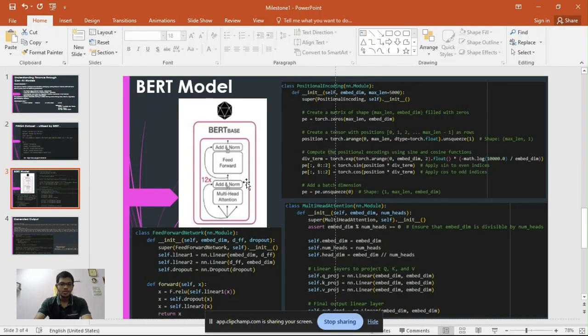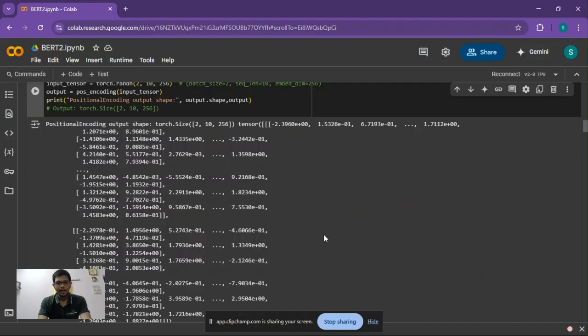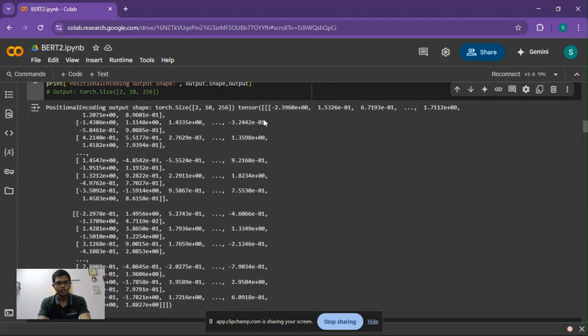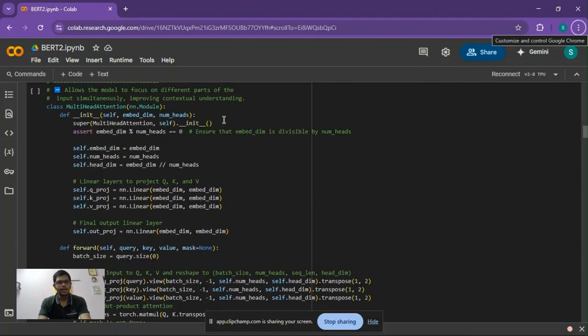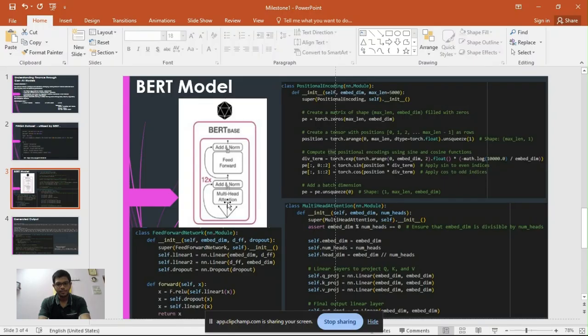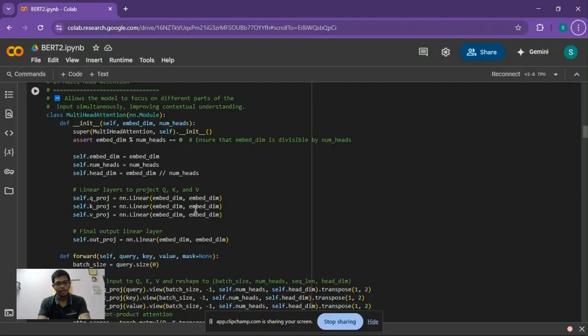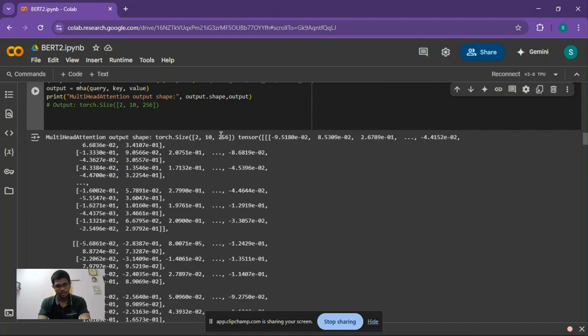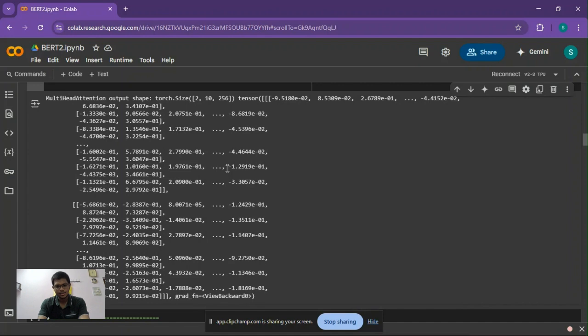Next, we enter into the BERT model's architecture, where we give an input. The input is tokenized and undergoes positional encoding as well, and the final output looks like this. This is the positional encoding class, and the final output is of embedding dimension 256. It later undergoes multi-head attention, as mentioned in the architecture diagram, and undergoes normalization. And the output again looks the same, but it is context enriched, meaning the QKV operation has taken place.